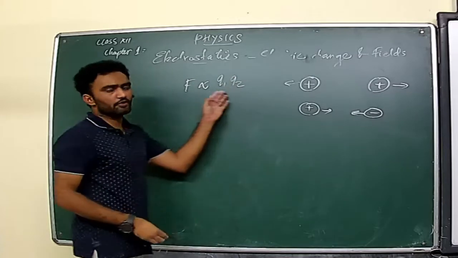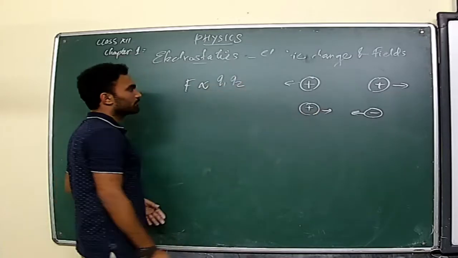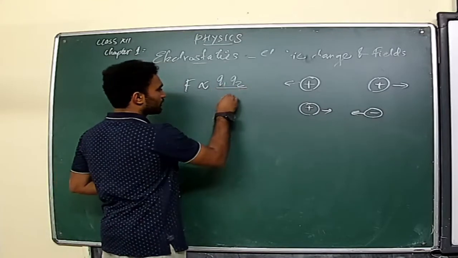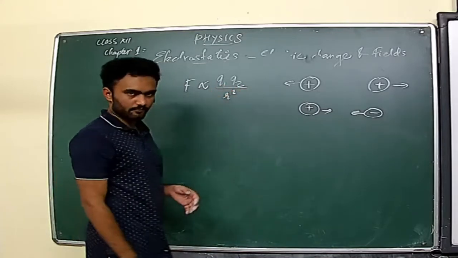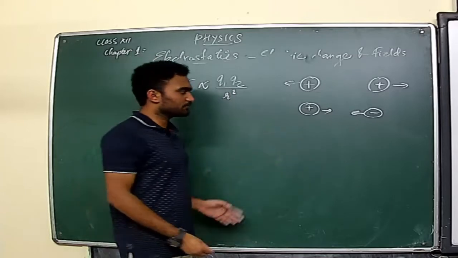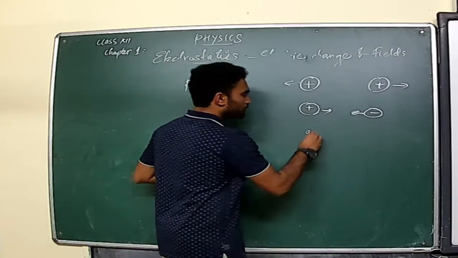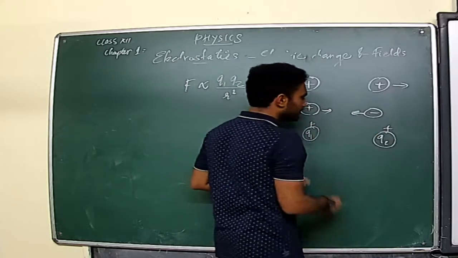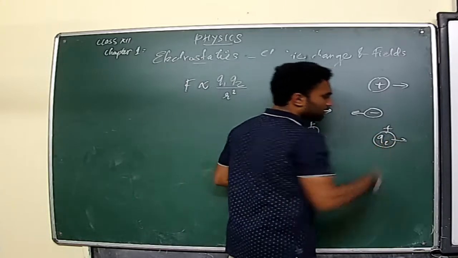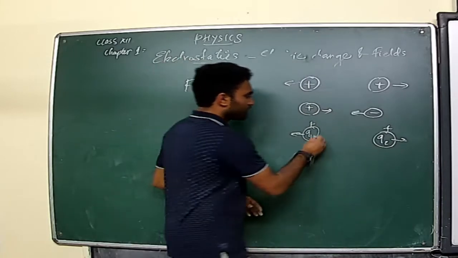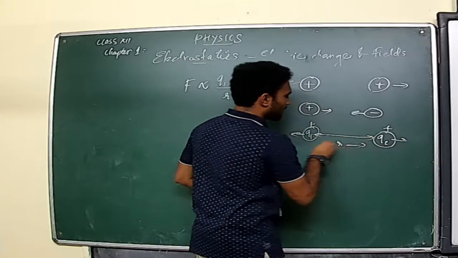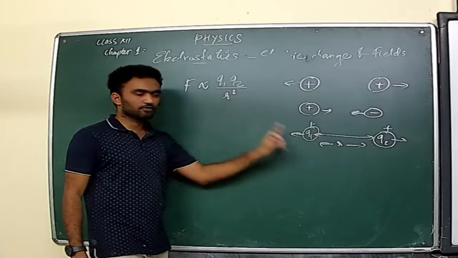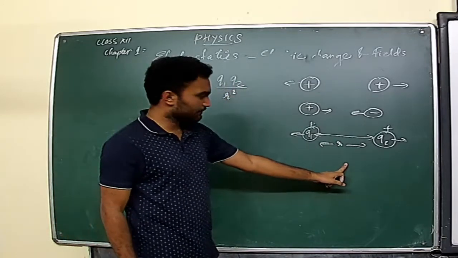If Q1 and Q2 are the charges, then it is the product of Q1 and Q2, and inversely proportional to the square of the distance between them, where R is the distance between the two charges. Let's consider they are like charges, positively charged, so they will experience a repulsive force, directly proportional to the product of the charges and inversely proportional to the square of the distance between them.